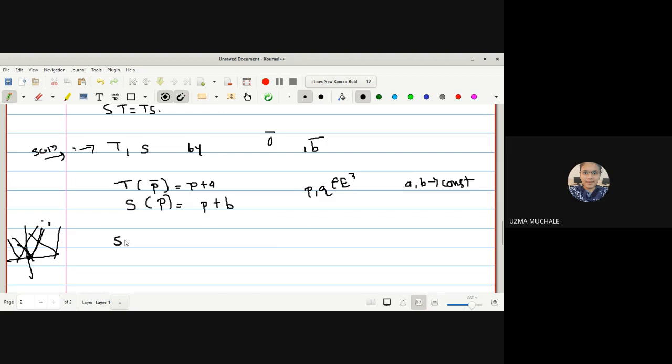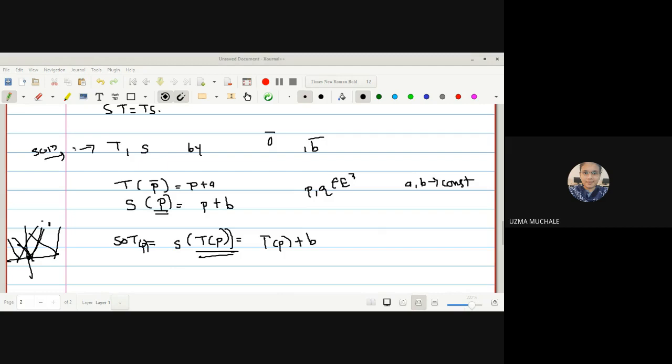Now what we have to prove, S composite T is a translation. So let us prove it at some point P. How to apply the composite mapping, S of T of P. Firstly, what is S of anything?